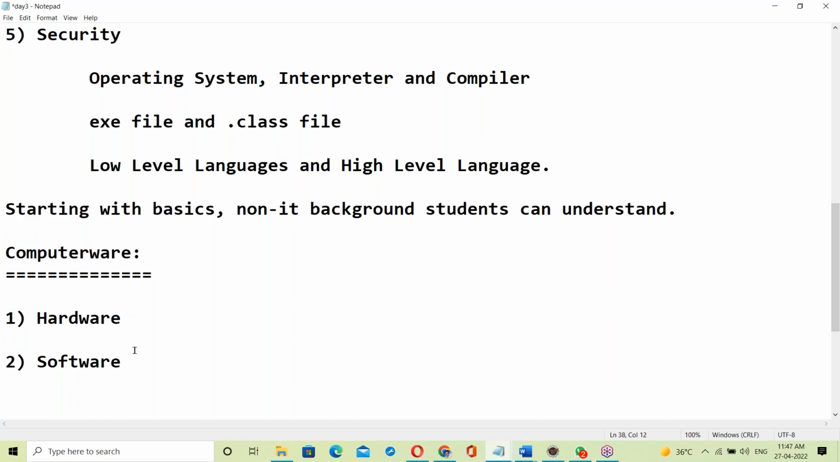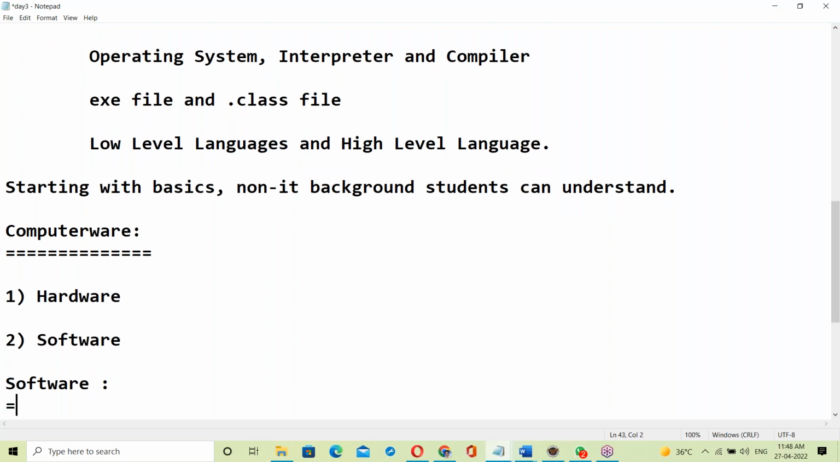Hardware is not necessary for us. We are not hardware engineers. Hardware means keyboards, mouse, monitor, all the hardware components we can touch. That is not necessary. Leave it. Let us start with software.